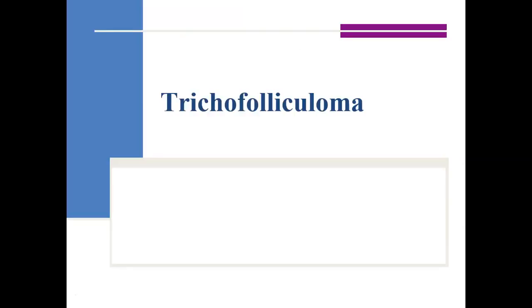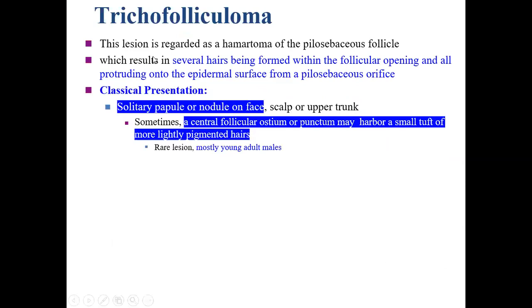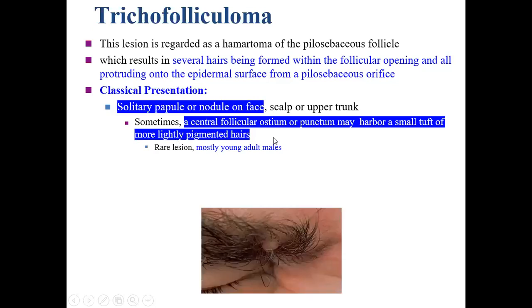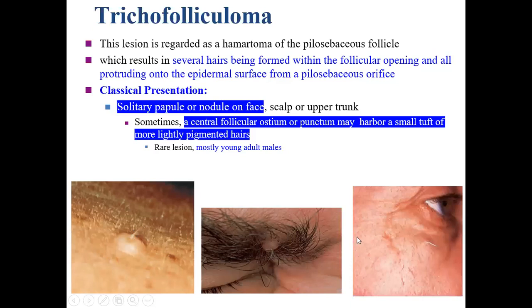With that, we come to the trichofolliculoma. Now, trichofolliculoma clinically presents as a papule or nodule on the face, but what is different is that it has a central follicular ostium or punctum, which may harbor a small tuft of more lightly pigmented hair. So there is a punctum like this one, and a papule or a nodule, and from this the hairs are coming out, like this one and this one also.